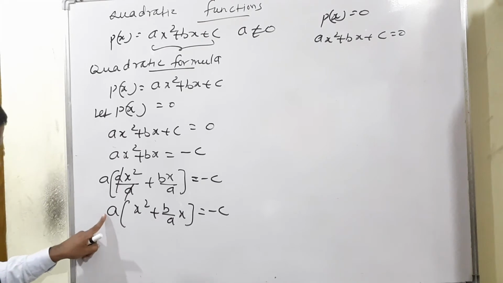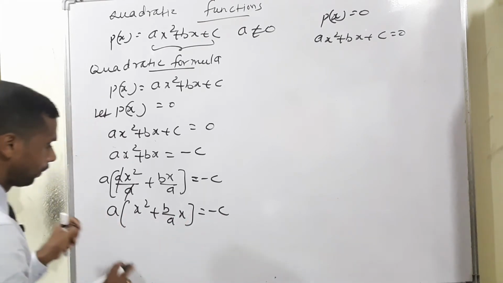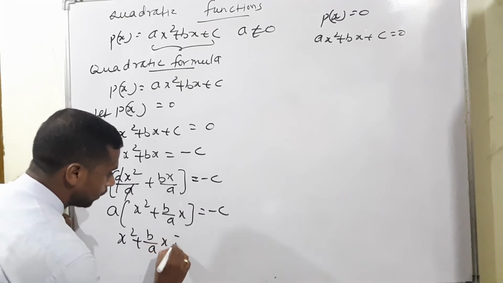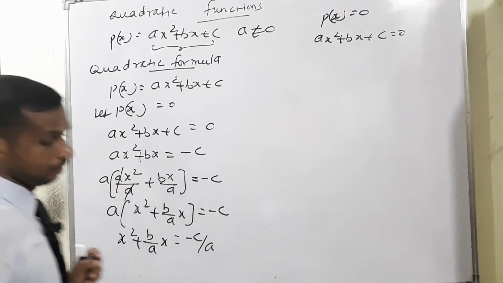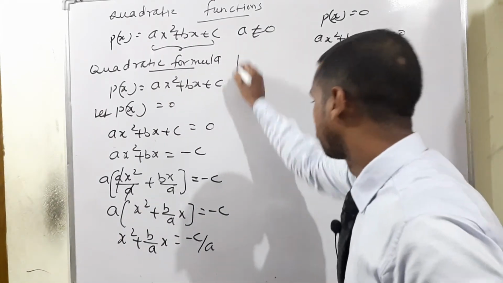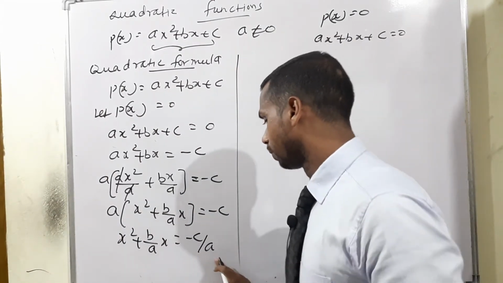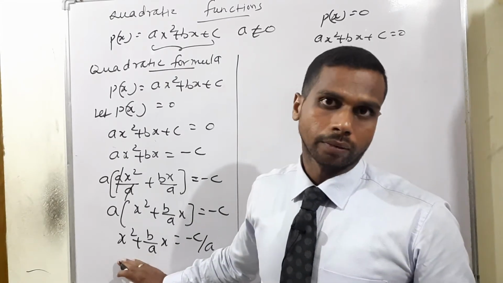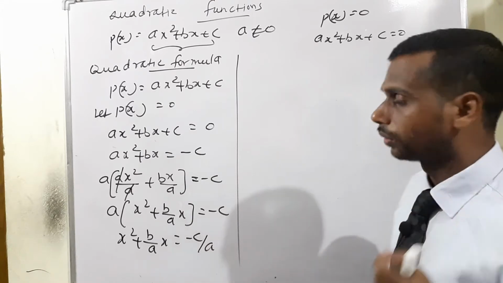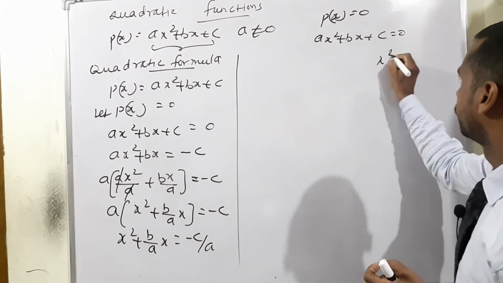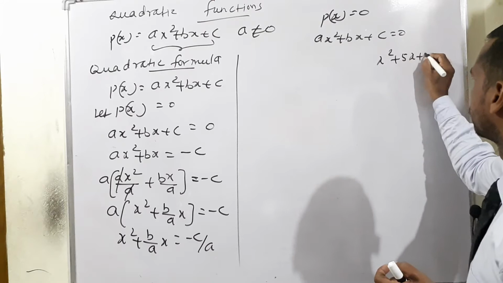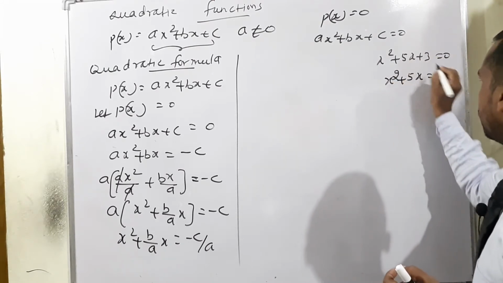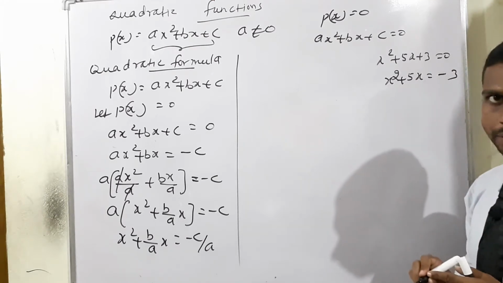Again the outside common term, bring it to the opposite side. X square plus b by a into x is equal to minus c by a. So after taking this, now we are moving to apply completing square. So completing square, one of the easy shortcuts is there. Listen, for example x square plus 5x plus 3 is equal to 0 means x square plus 5x plus 3, bring it to the opposite side means minus 3.